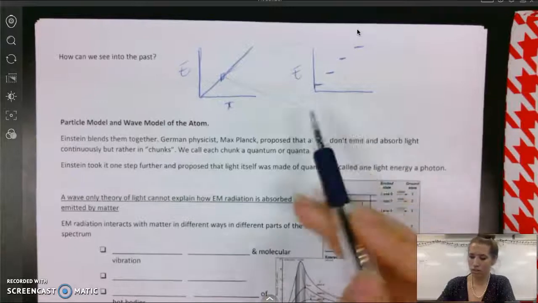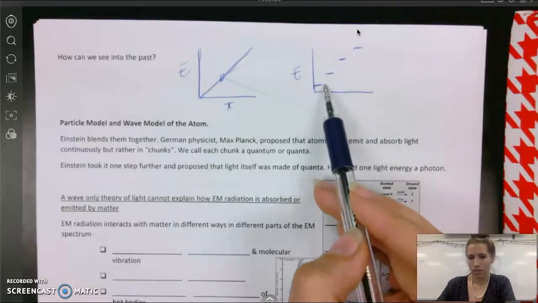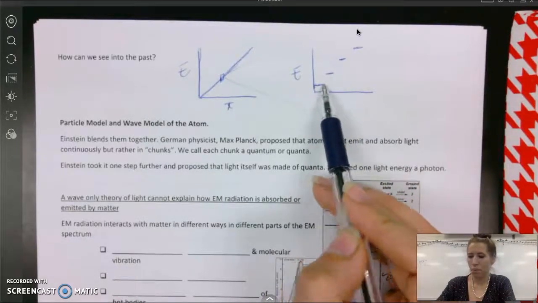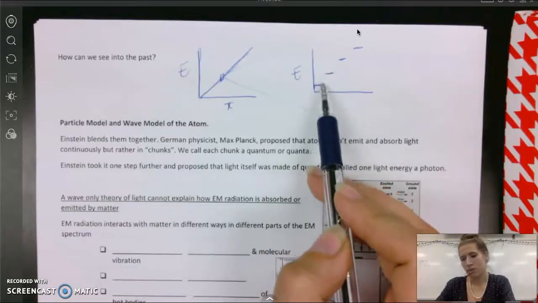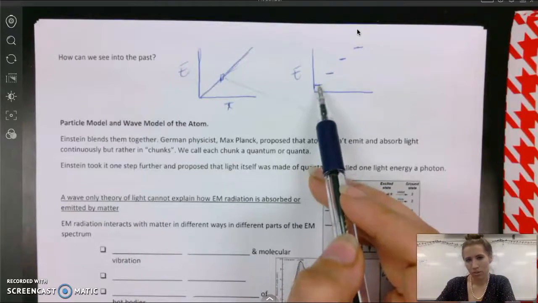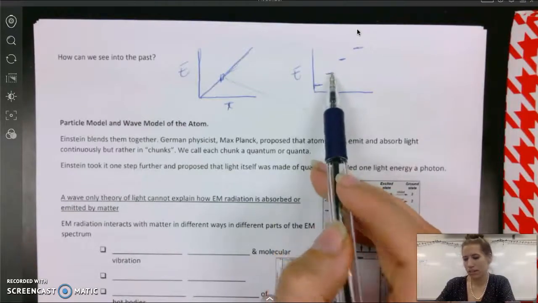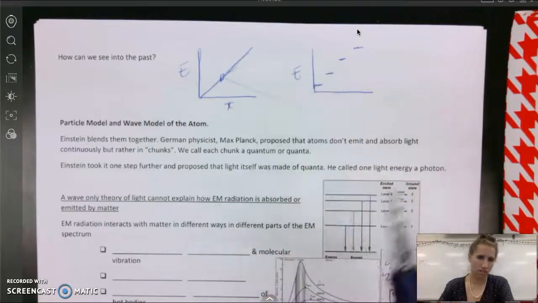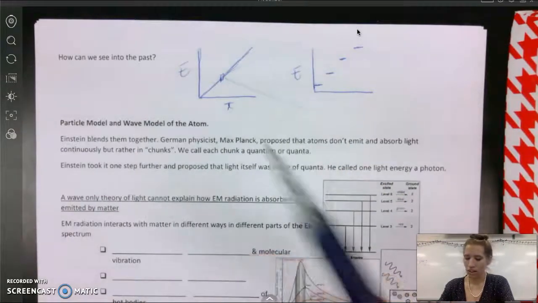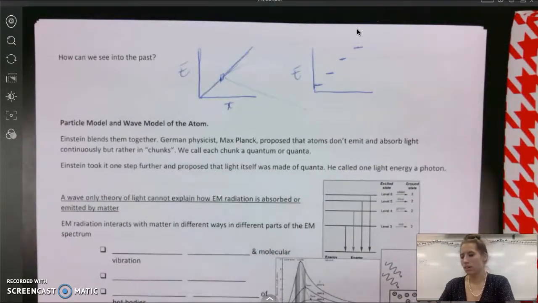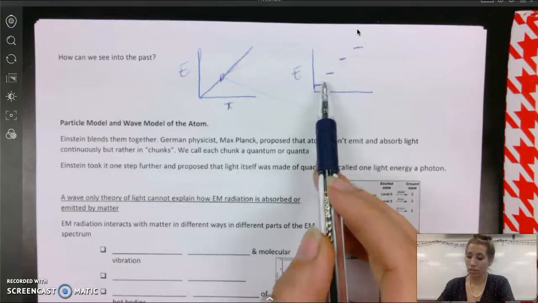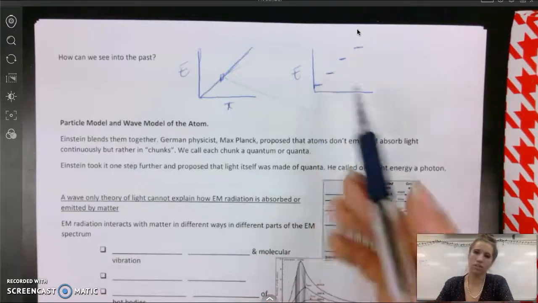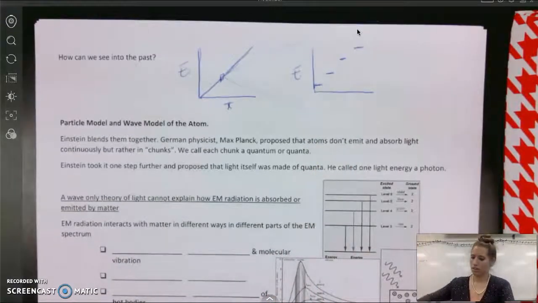But at a quantum level, we have a certain amount of energy, and then we're capable of jumping to the next energy level, but there's no in between. We don't transition from one to the other. We instantly go from one to the other, okay? And electrons do this. We see that electrons can jump from one energy level to another, but they don't exist in between those energy levels.